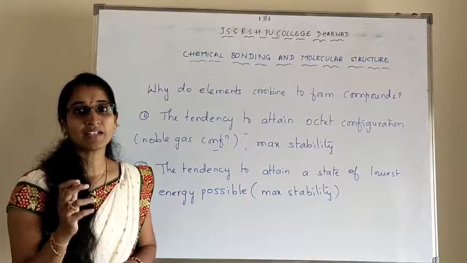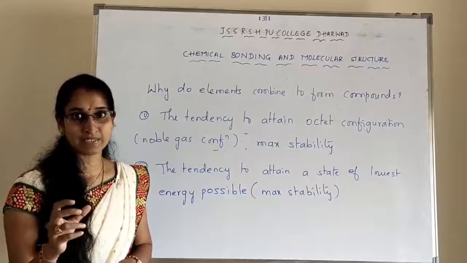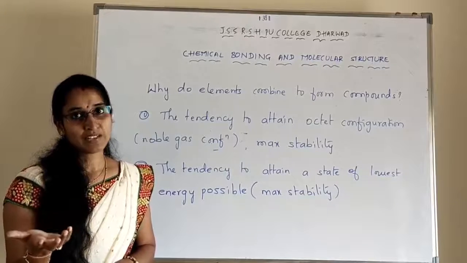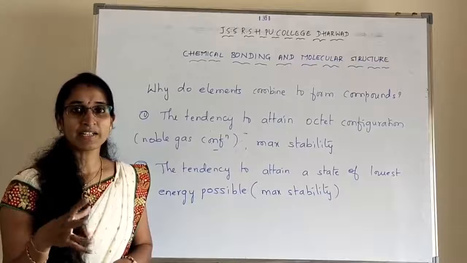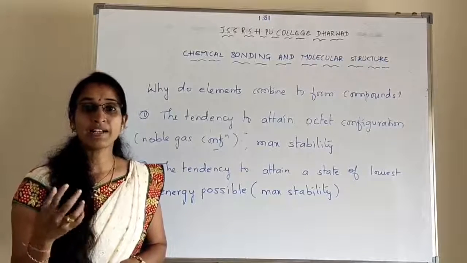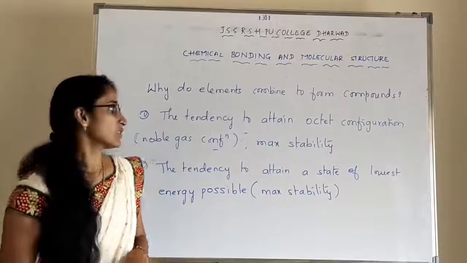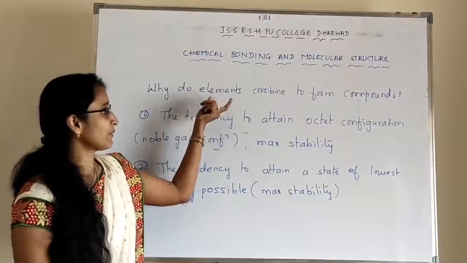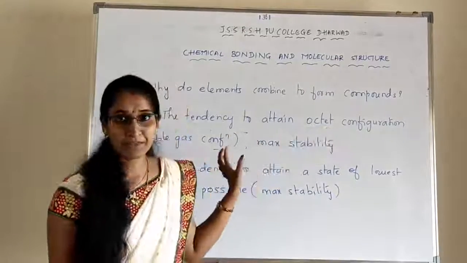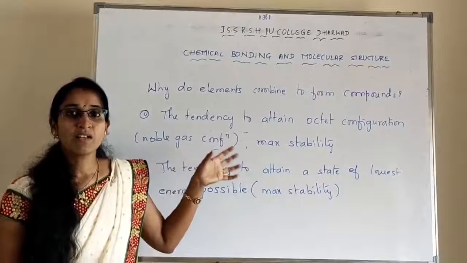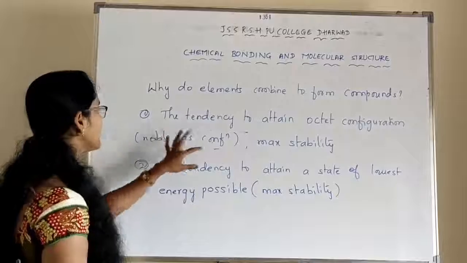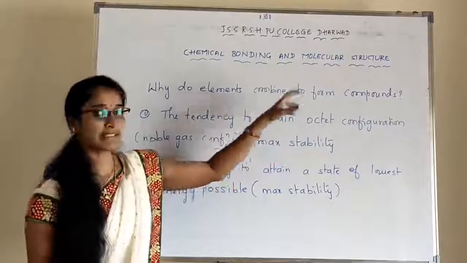They always combine together to form molecules or compounds. That is for all the elements except the noble gases, because they have the capacity to transfer or share electrons. That indicates there is a formation of an attractive force, a bond between the atoms. So that's why the elements combine to form compounds. So octet configuration should be attained. Whatever atoms attain an octet are more stable. Understood?